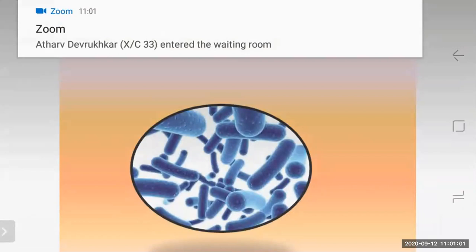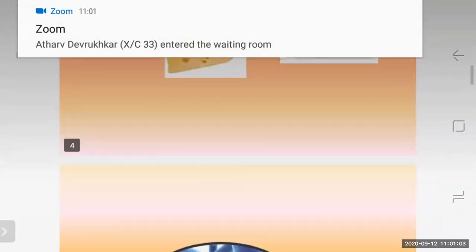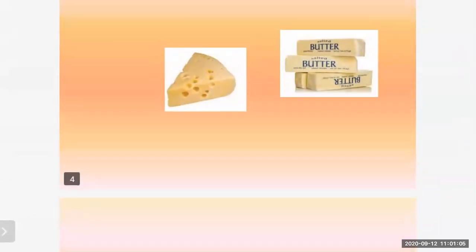Okay. Now, regarding this one, I want to talk about cheese production. How cheese is made. Cheese is also a product of milk, but cheese is produced from cow's milk. Some microbiological and chemical tests of the milk are done.